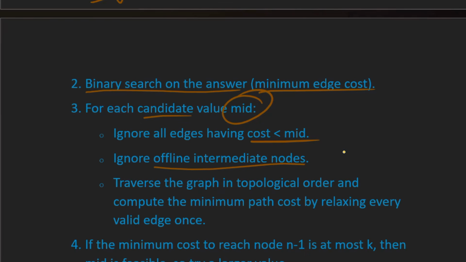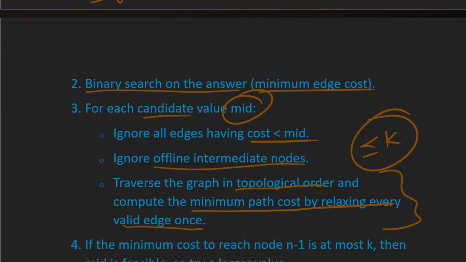Then we'll traverse the graph in topological order and compute the minimum path cost by relaxing every valid edge. And once we get the minimum path cost, if that cost is less than or equal to k, that means that particular mid value is feasible.